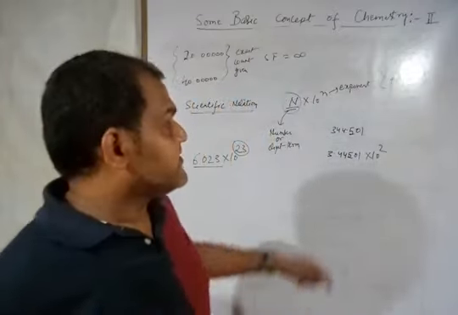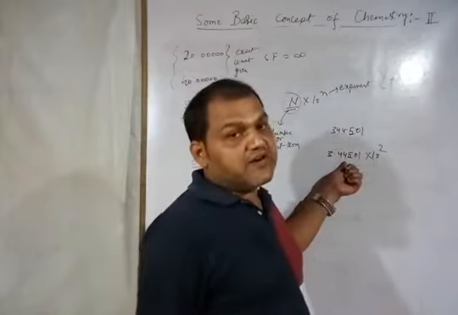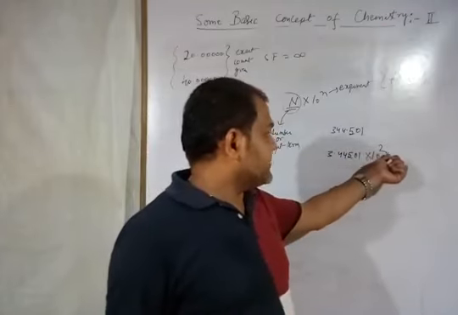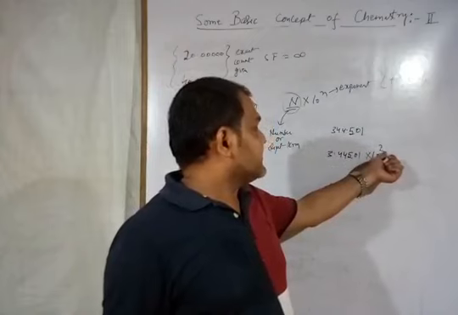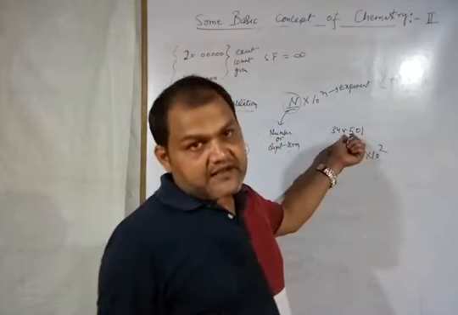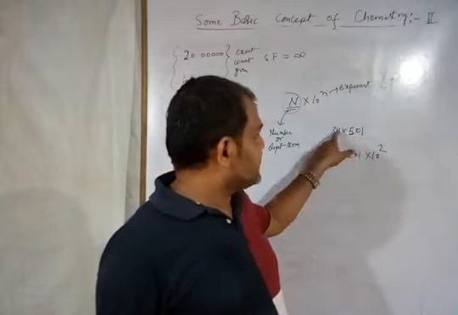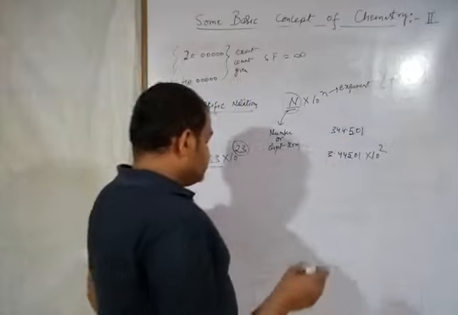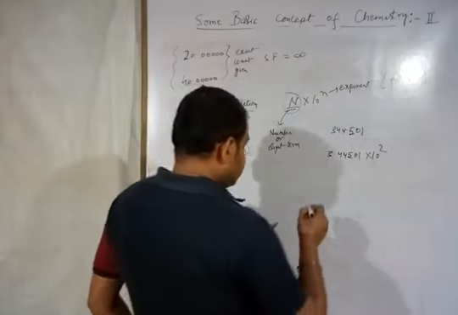Positive exponent when there is a shifting of the decimal towards the right side, or you can say forward. Alright, and the exponent which you are raising is equal to the places shifted. Alright, so you are shifting two places, so it becomes 2. Got it? Now one more example. Suppose I am writing here 0.00014.